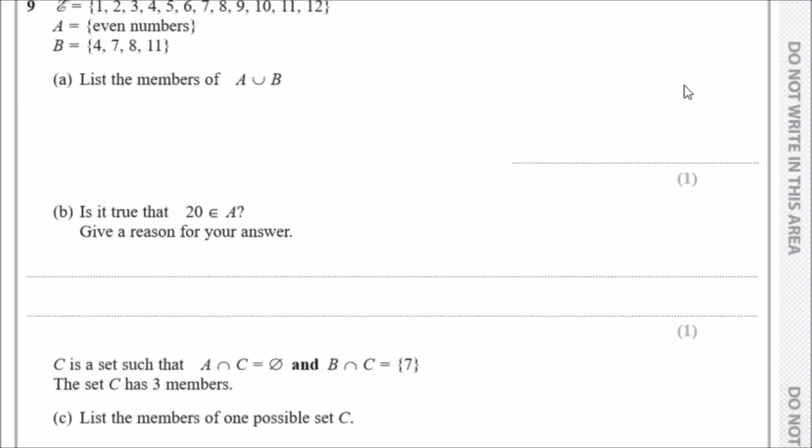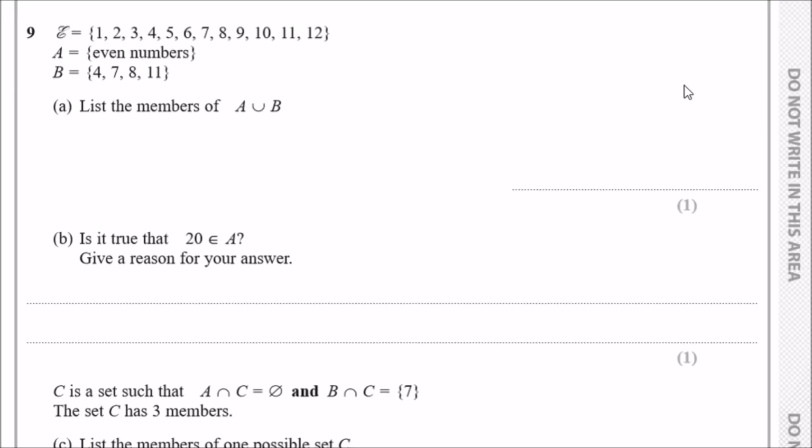Okay, number 9, so set theory. All right, this is quite easy. So you're given a set between 1 to 12. A represents a set of even numbers. So in this case, A would technically be every even number, such as 2, 4, 6, all the way up to 12. B represents some random digits. Now, A, list all the members of the union of A and B.